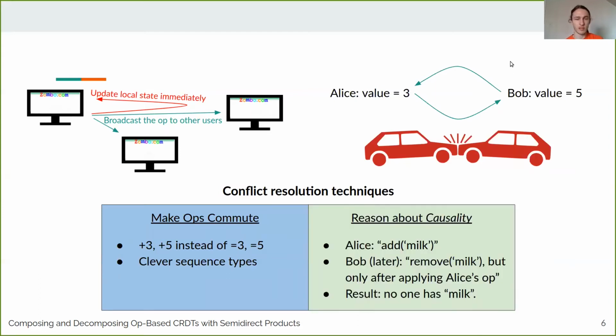Another thing you can do is to reason about causality. So I'll go into more detail about what I mean by causality on the next slide. But a simple example is if Alice and Bob share a shopping list. Say Alice adds milk to the shopping list. Later, Bob sees this operation, but he's already bought milk at the store, so he's going to remove milk from the shopping list. Then what a CRDT will do is it'll send out a message to the other users saying, remove milk from the shopping list, but only after applying Alice's operation. So the result is that anyone else will apply add and then remove milk in that order, so they'll end up in the state where they don't have milk on the shopping list. And thus everyone will end up in the same state. There's no conflict anymore.